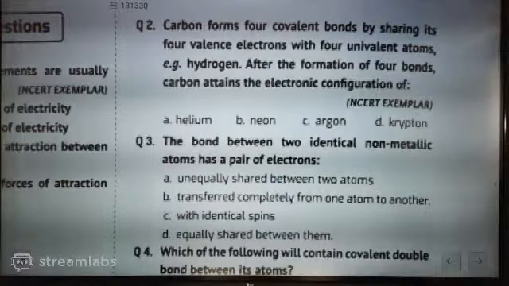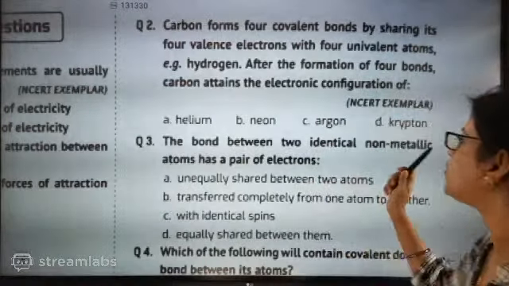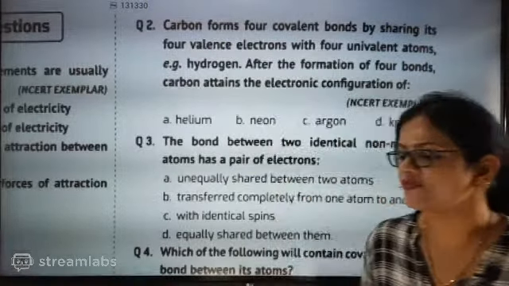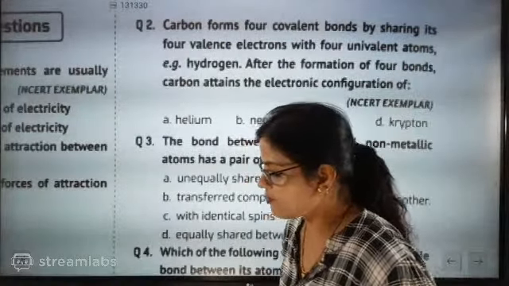Now tell me, equally shared between them. The bond between two identical non-metallic atoms has a pair of electrons. So 100% if they want to go, what type of bond will they want?